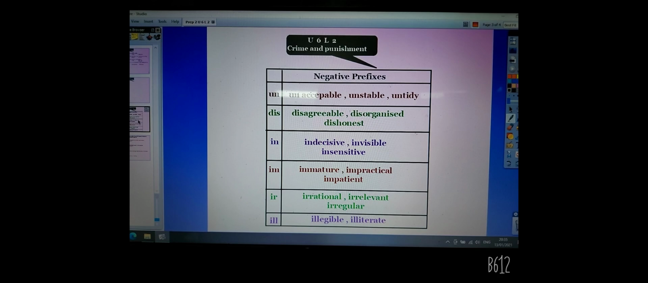We can use in for a lot of words. For example, invisible. We can use im for a lot of words. For example, impatient. We can use ir, as we said before, irregular, and we can use il, for example, illegible, as we said before. So prefixes here are so easy as we talked before.